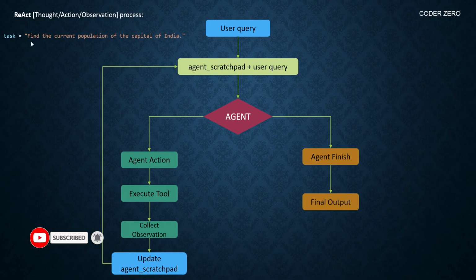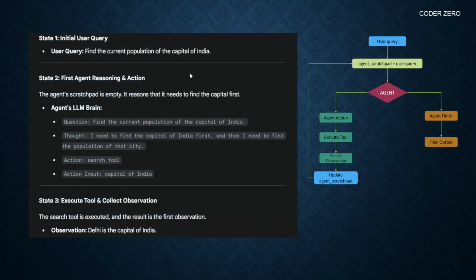So our question is, find the current population of the capital of India. So first, the agent will think, I need to find the capital of India first, and then I need to find the population of that city. So action, search tool, because here we have a search tool. We need to find the capital of India. Now for this search tool, the action input will be capital of India. So we are searching these terms.